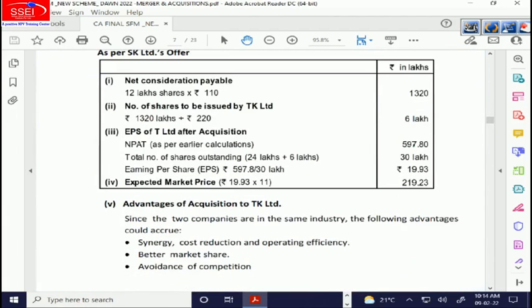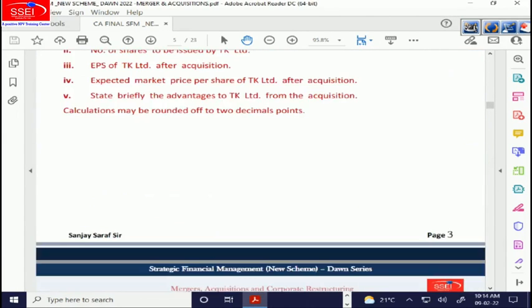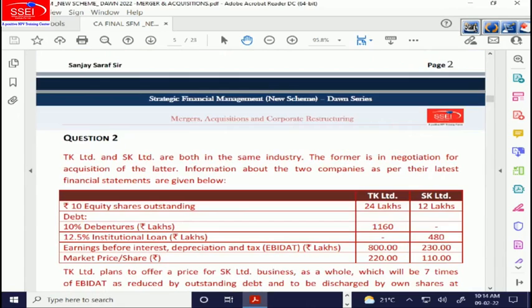219.79. Yes, 219.23. That's the answer, market price. So it's a very, very simple question. But sometimes what happens, I've seen with many students in the exam, is that they can't do the simple sums. They make some silly mistakes and then they ask for part marks. This is a very, very simple sum.